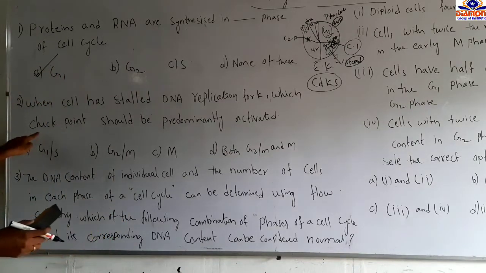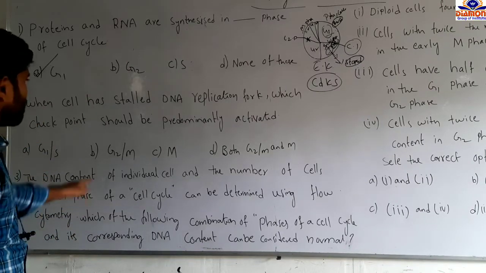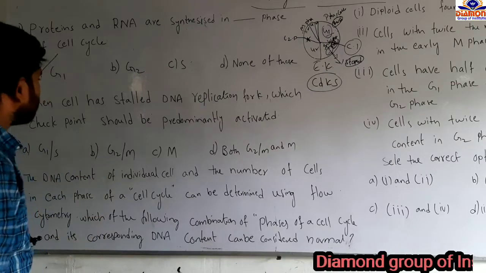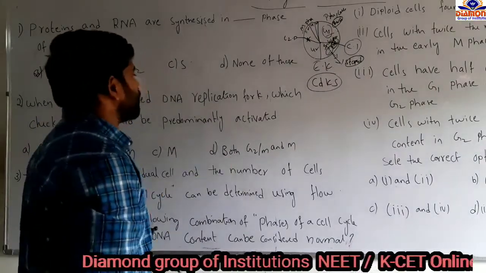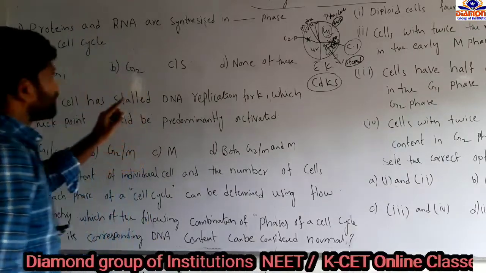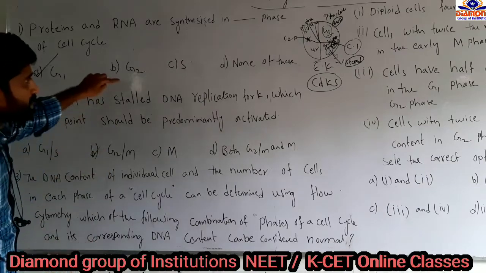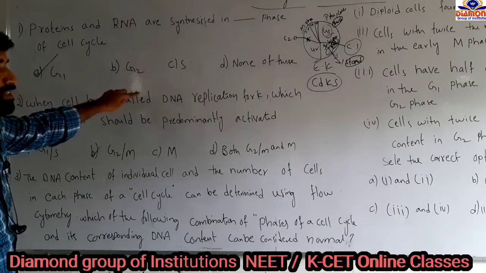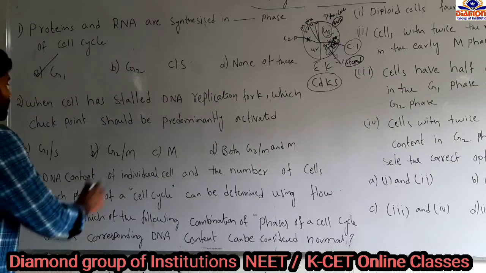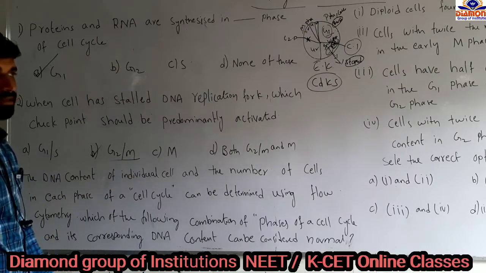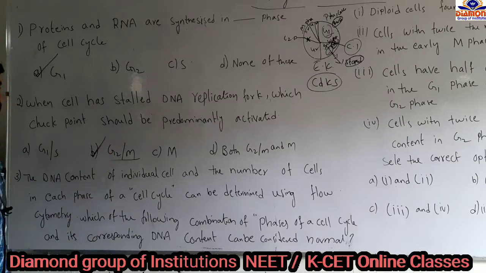The options are given here. Option A: G1 and S. Option B: G2 and M. Option C: M. Option D: both G2 and M. Here the second checkpoint is present between the G2 and M phase only. When DNA replication starts at the S phase, from then onwards the second checkpoint is activated. That second checkpoint lies between G2 and M, otherwise called the G2 checkpoint only. So that's why the answer is A.